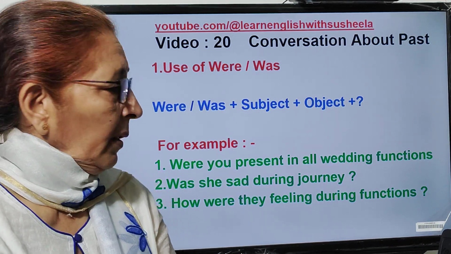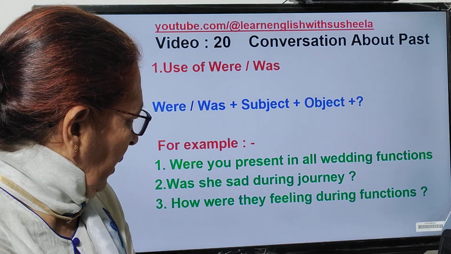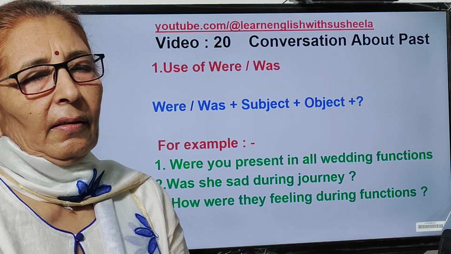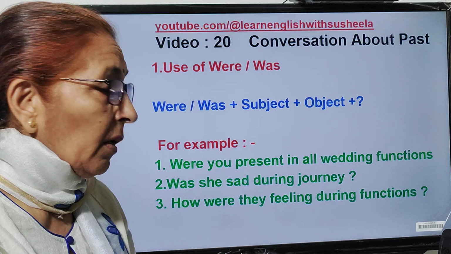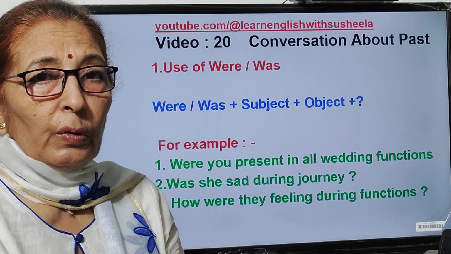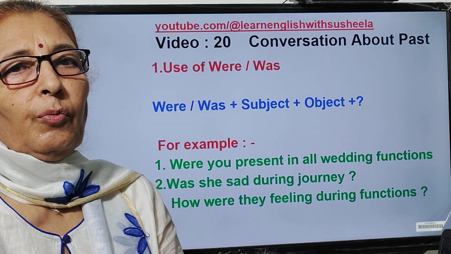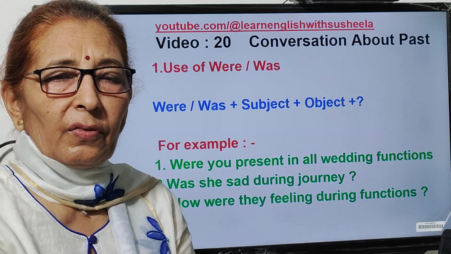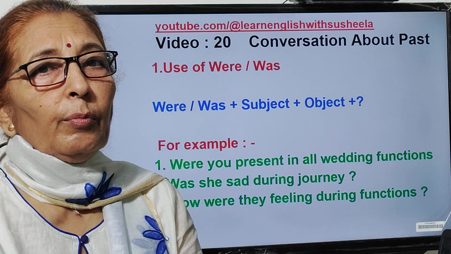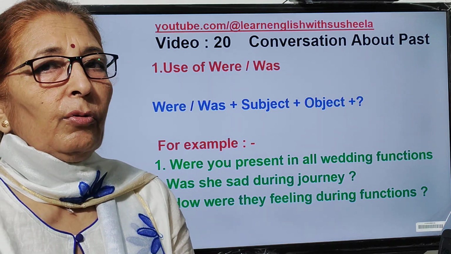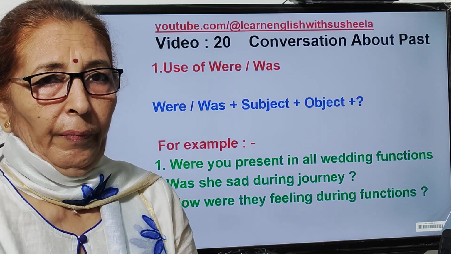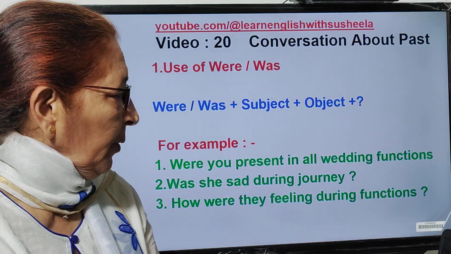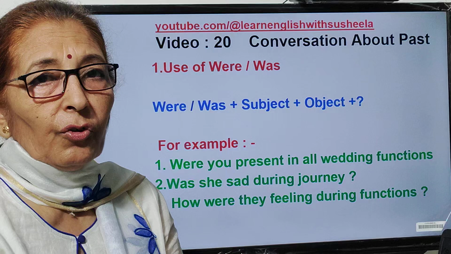Third example, कि वो functions कार्यक्रम के दौरान कैसा फील कर रहे थे? Here question word is there, how. How is question word, and question word comes before helping verb. So we'll say how were they feeling during functions. So here answer will not be beginning with yes or no. Here you have to give the answer how. So you will say they were feeling happy during functions. They were enjoying the function.